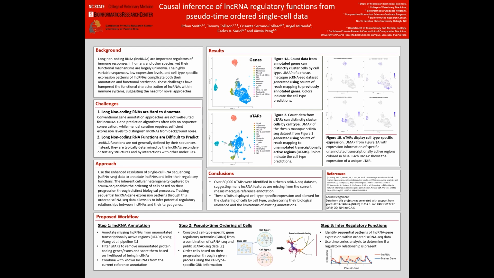Additionally, long non-coding RNAs typically have very low sequence conservation, preventing the use of gene prediction algorithms, another common method of gene annotation. Secondly, the functions of long non-coding RNAs are not typically defined by their sequences, as is common with protein coding genes. Instead, they are typically determined by the long non-coding RNA's secondary or tertiary structures and by interactions with other biological molecules. As a result, predicting the functions of long non-coding RNAs in silico is actually quite difficult.